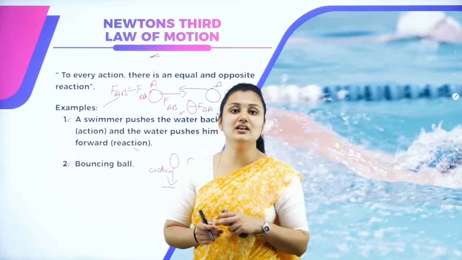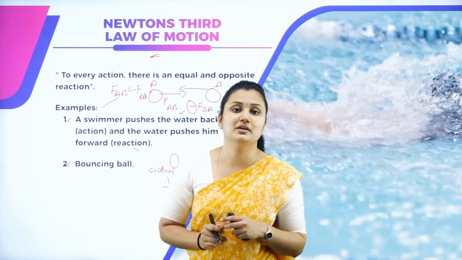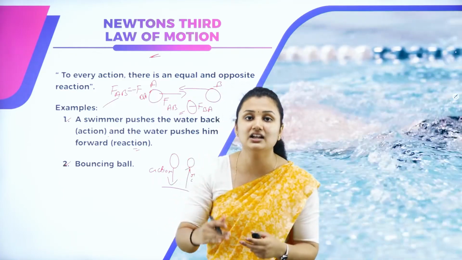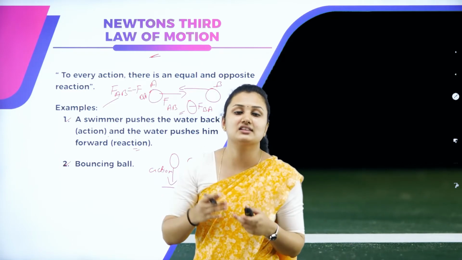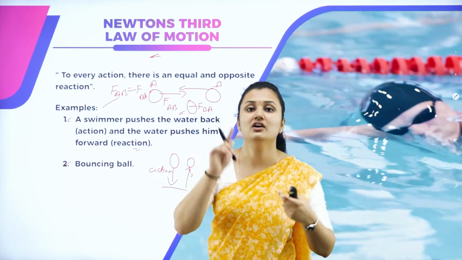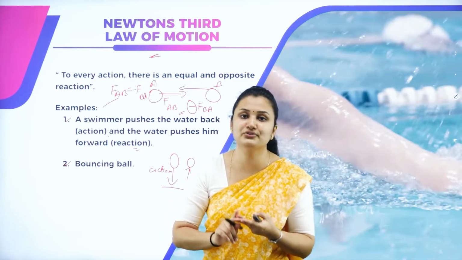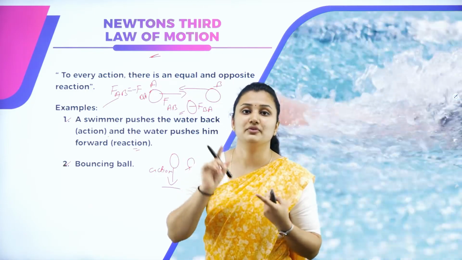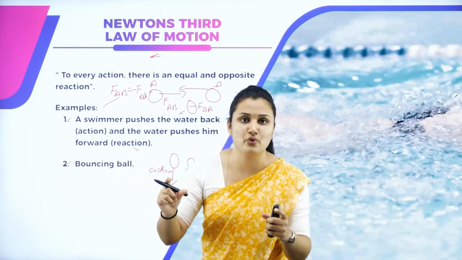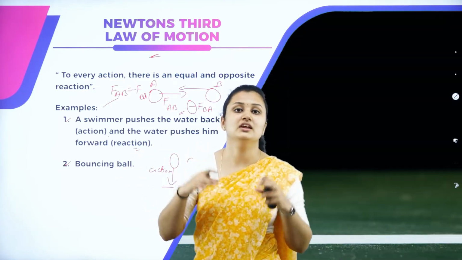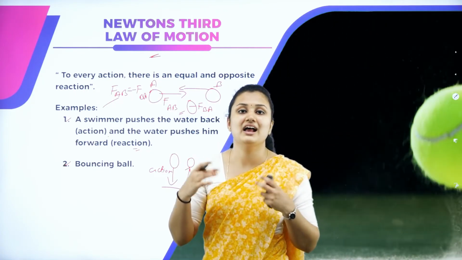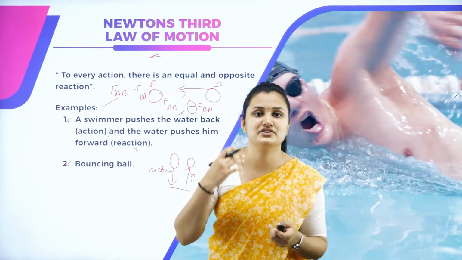So these are the three laws of motion given by Newton. In this chapter, laws of motion is very important. Understanding the laws clearly with examples is essential. In today's session, we studied Newton's first, second and third laws of motion. What does the first law state? If a body is at rest, it tends to stay at rest unless it is acted upon by a force. If a body is in uniform motion, it tends to stay in uniform motion unless and until it is acted upon by an external force.